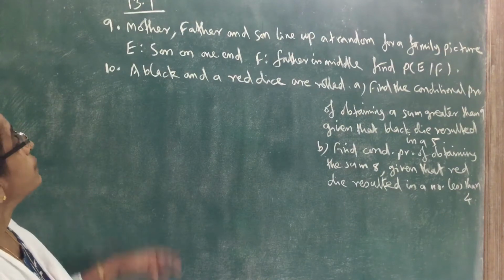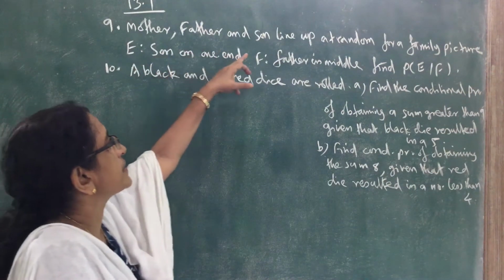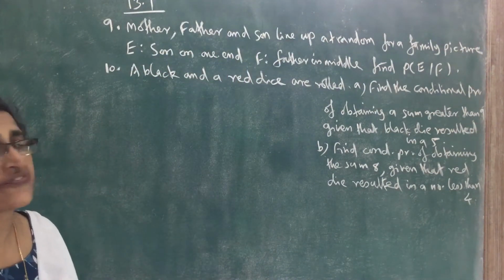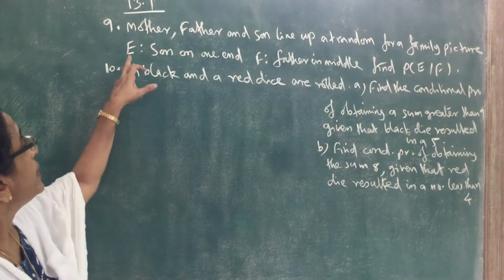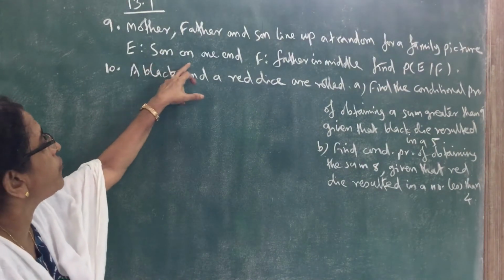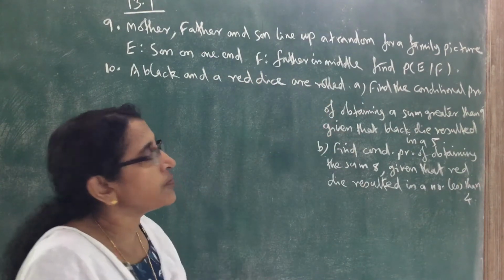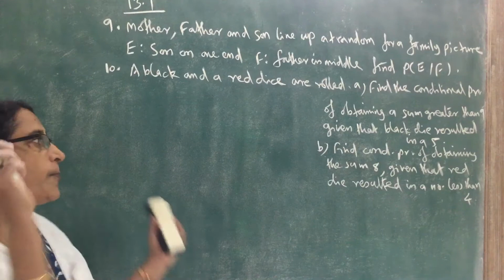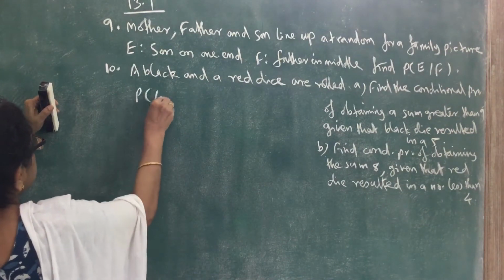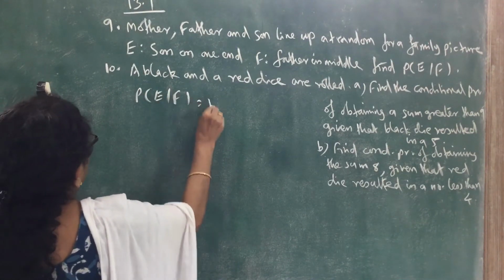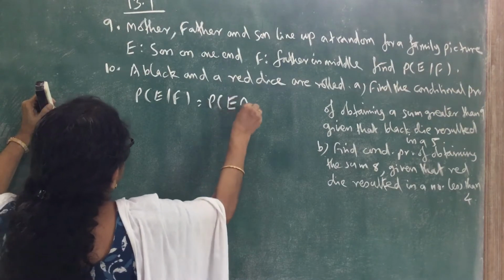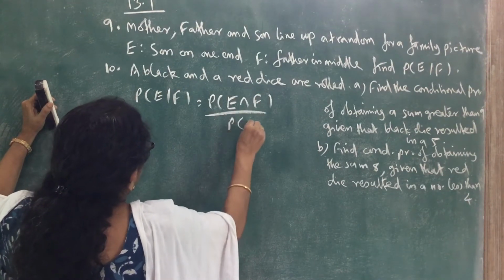13.19. Father, mother, father and son line up at random for a family picture. E is the event, son on one end. F is the event, father in middle. Find the probability of E given F. The formula is probability of E intersection F divided by probability of F.